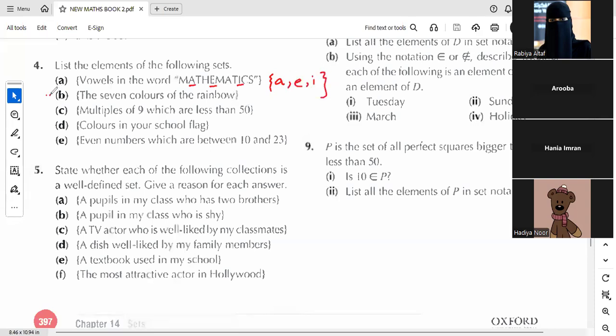Okay, part B is the same. You need to write the 7 colors of the rainbow. Look at part C now, multiples of 9 which are less than 50. Hania, can you tell me your answer?